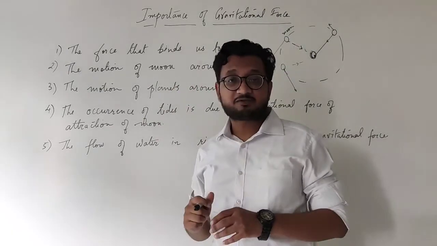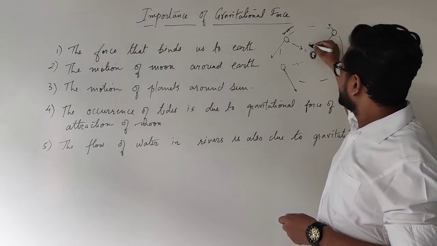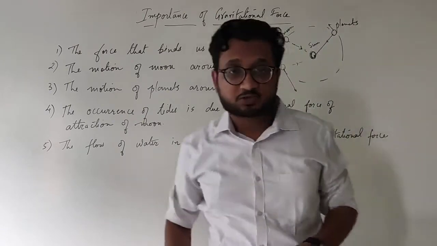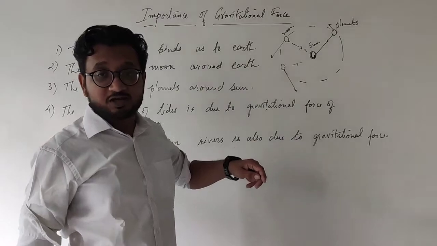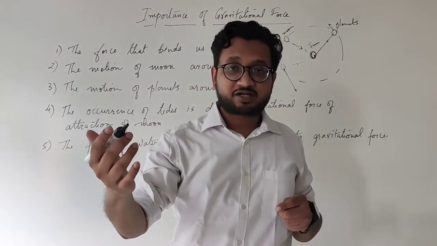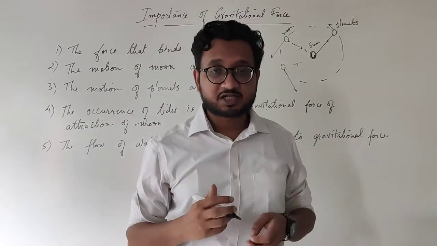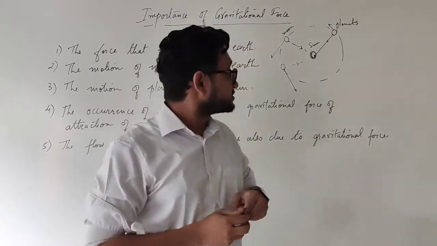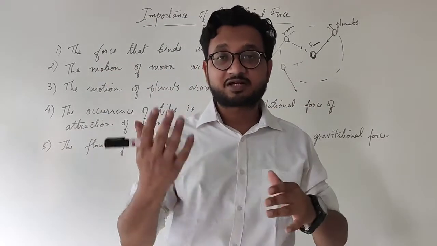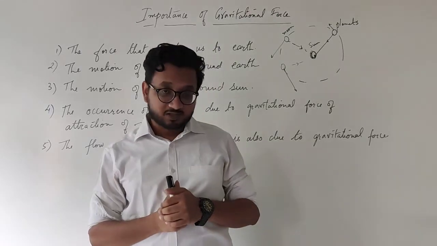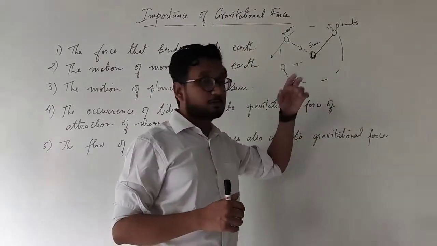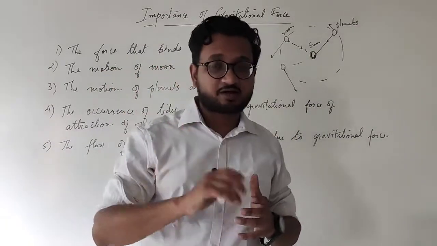Okay, so the same thing is happening with the planets as well. Imagine this to be a sun and this to be the planets. For every planet in our solar system, there is a gravitational force which keeps the planet attracted towards the sun so that they do not go off in a straight line but rather revolve in a circular motion around the sun itself. So this is why the gravitational force is important for us, because it keeps the objects revolving. If there is no gravitational force, then the object will move along in a straight line.